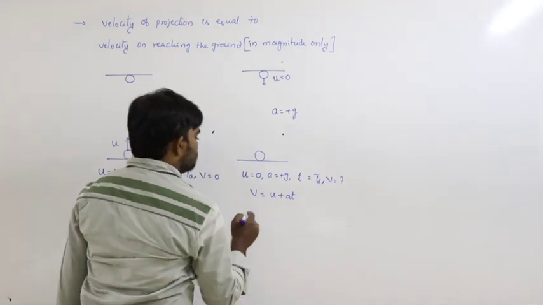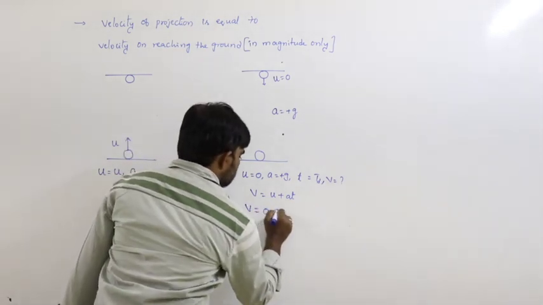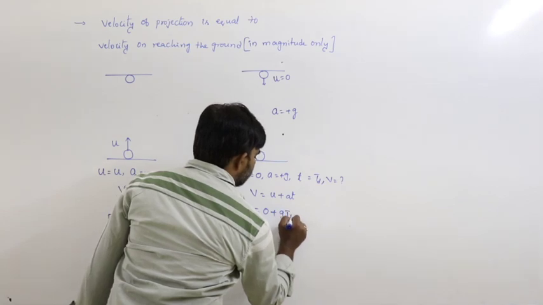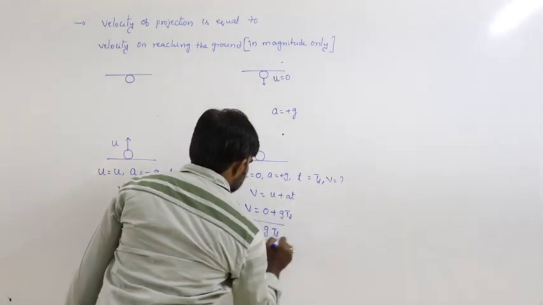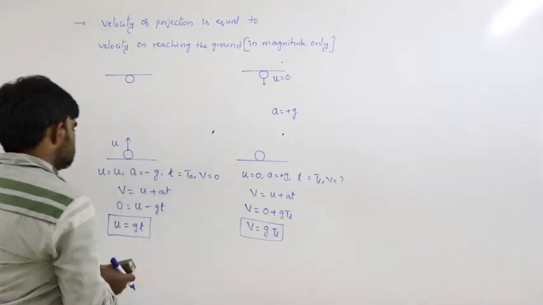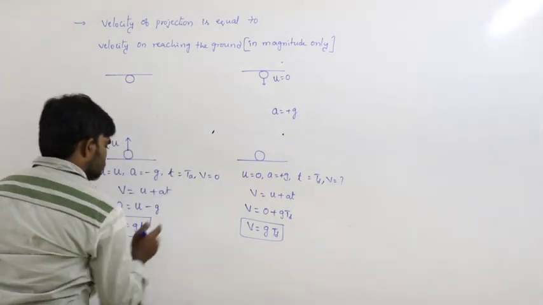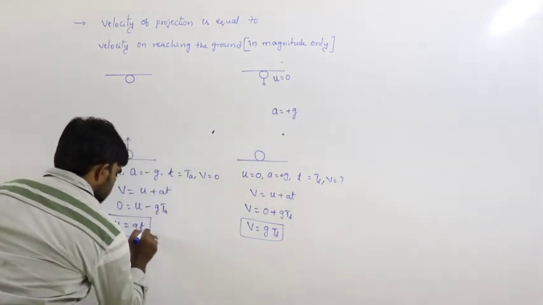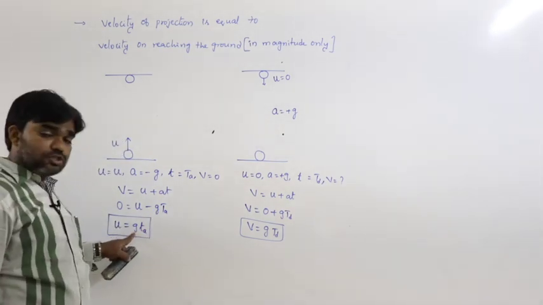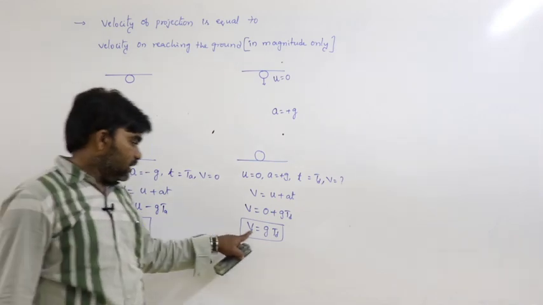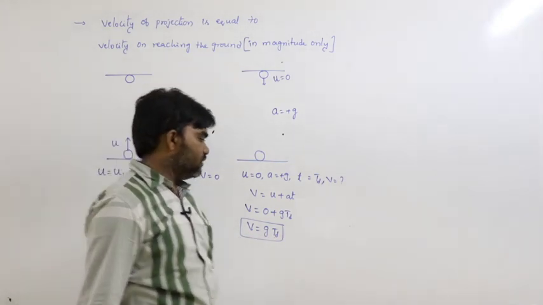V is 0 plus g times the time of descent. So v is equal to g into the time of descent. Here gt is the time of ascent, so u is equal to g into the time of ascent, and here v is equal to g into the time of descent.